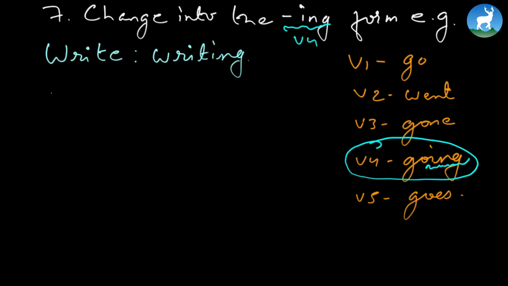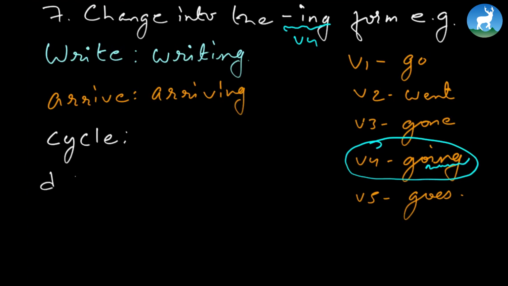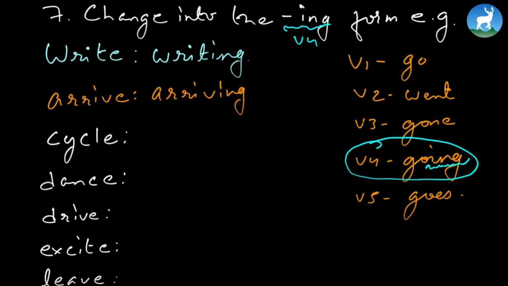So similarly, the book says arrive. So it would be arrive, arriving. And then it goes from here. Cycle. This is dance. Then we have drive. Excite. Have. Leave. Let's move further. Then we have make. Then we have take. Then we have love. Then we have change.